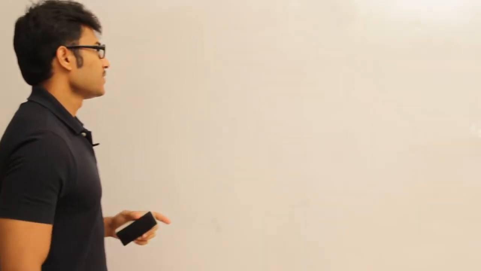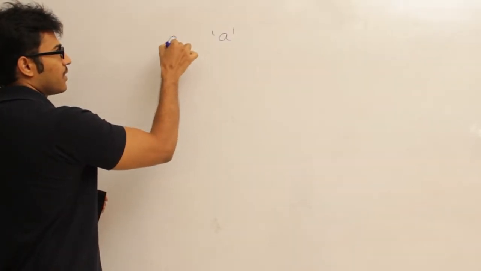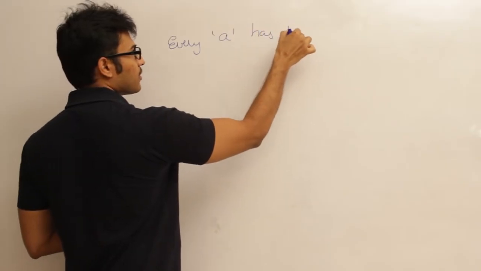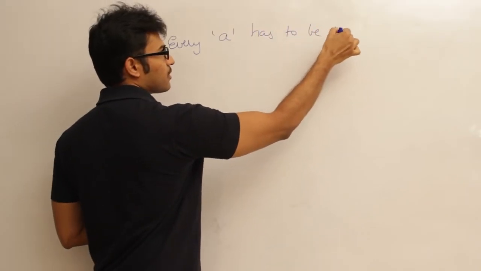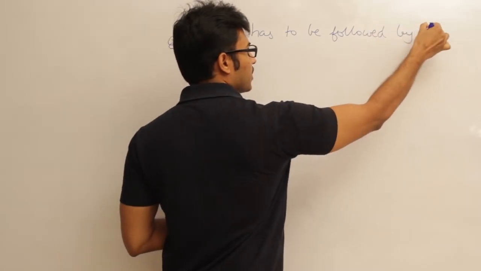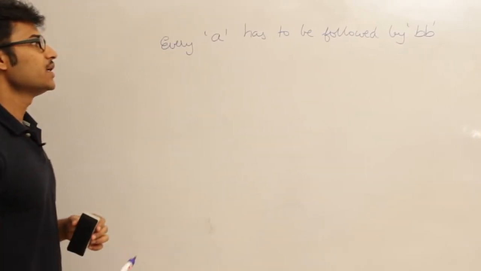Let us just extend the previous problem a bit. Previously it was A has to be followed by a B. Now let us say every A has to be followed by BB. So after every A there should be BB.